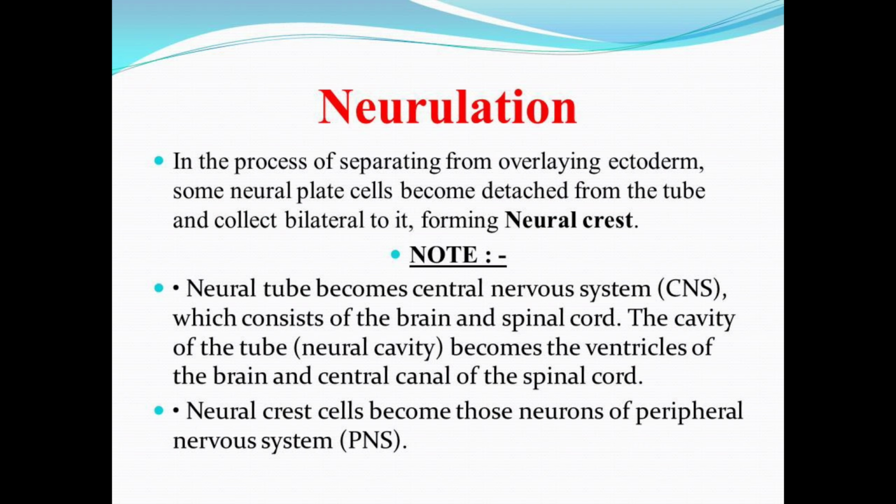So the neural tube will become the central nervous system, which consists of the brain and the spinal cord, and the cavity of the tube, that is known as neural cavity, will become the ventricles of the brain and the central canal of spinal cord. And the neural crest cells become the neurons of the peripheral nervous system.